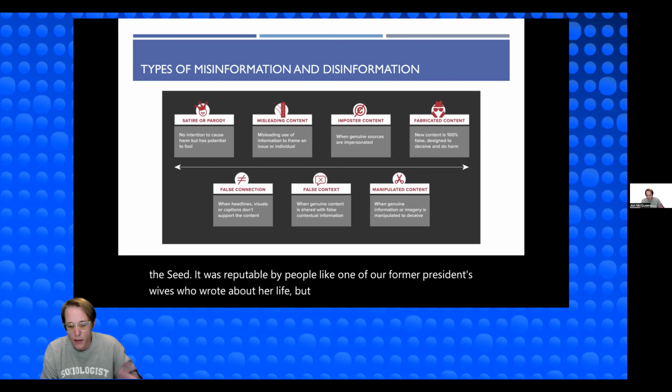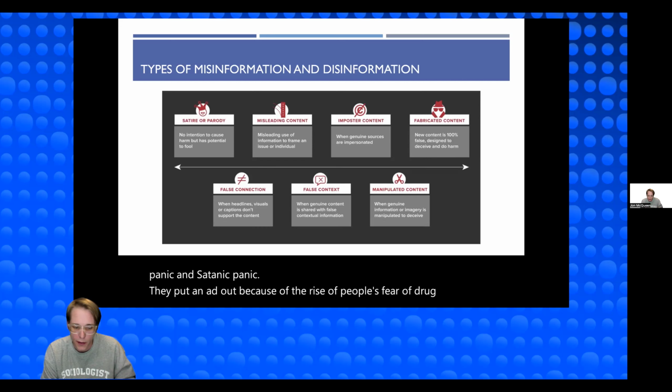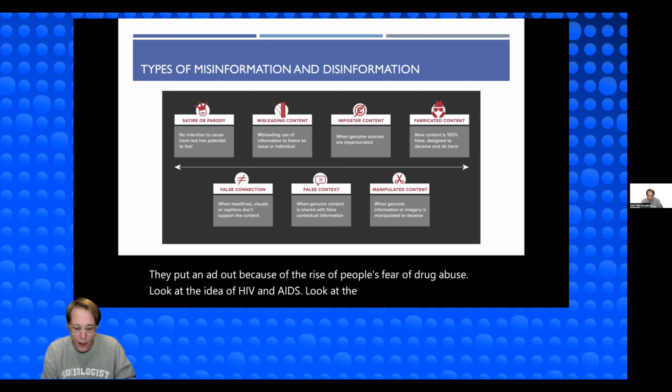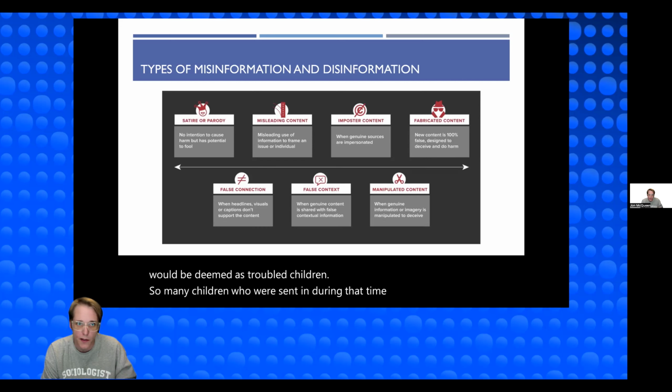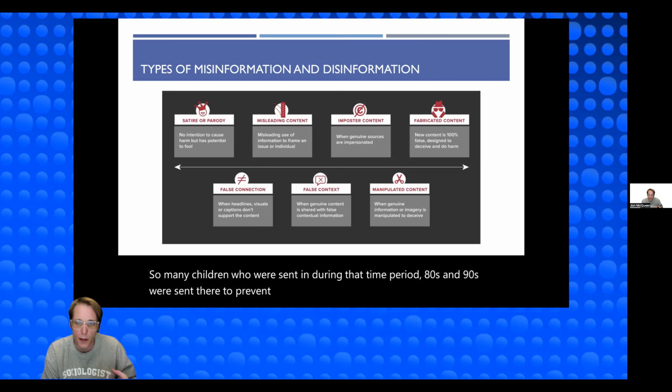But during that craze of the 80s and the satanic panic, they put an ad out because of the rise of people's fear of drug abuse. Look at the idea of HIV and AIDS, look at the crack and cocaine epidemic, all these things. And they said that if you don't want your children to be drug addicts or violent offenders or Satanists, send your children into the Seed, which was a program meant to deal with what would be deemed troubled children. So many children who were sent in during that time period, the 80s and 90s, were sent there to prevent them from becoming deviant or troubled, right? Not with the goal of helping them with non-normative behavior.